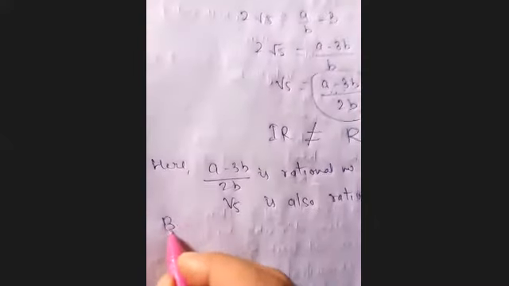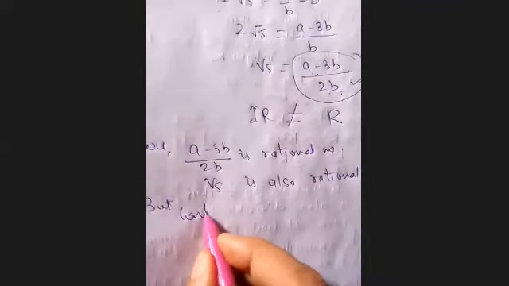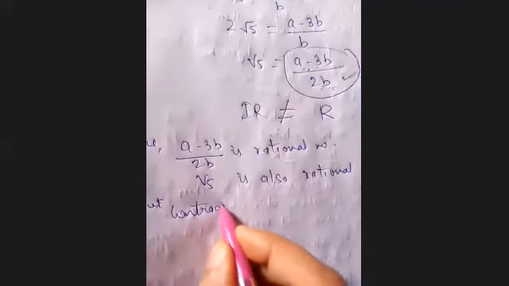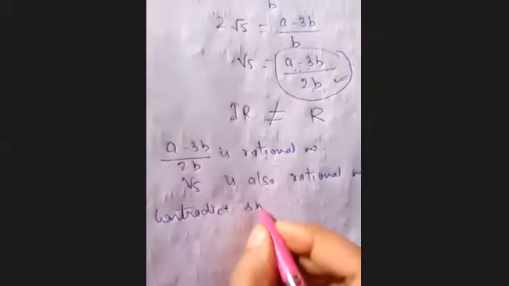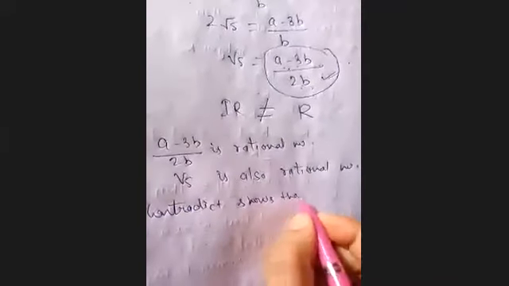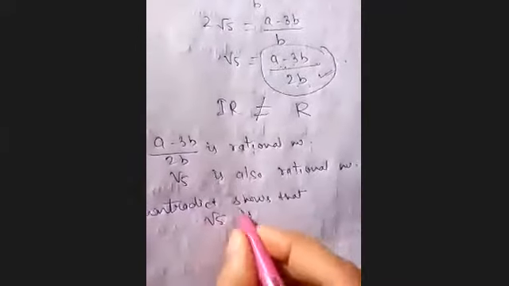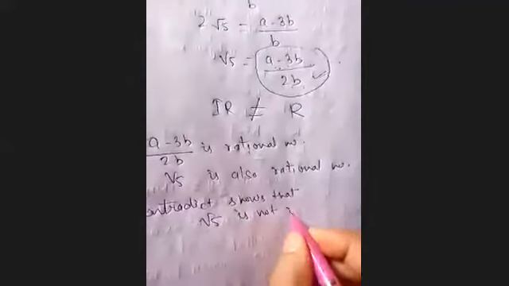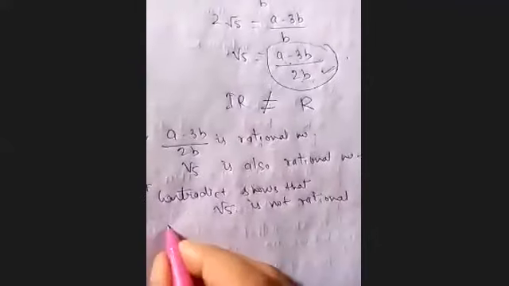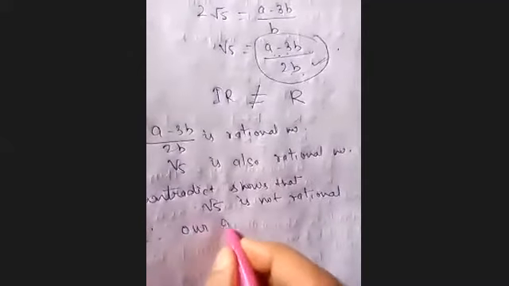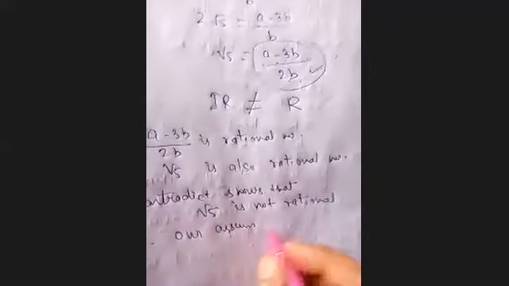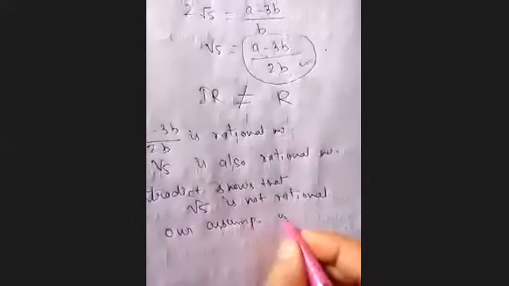But contradict shows that root 5 is not rational. But the contradiction says that root 5 is not a rational number. It means our assumption, what we have assumed, is wrong, right?